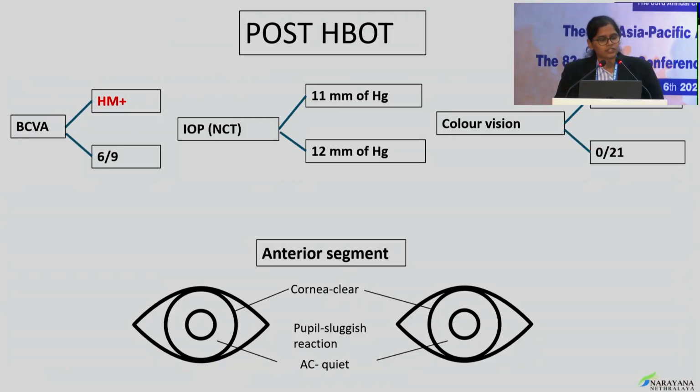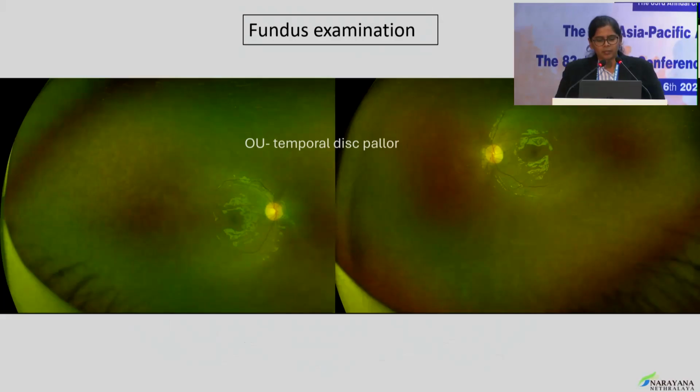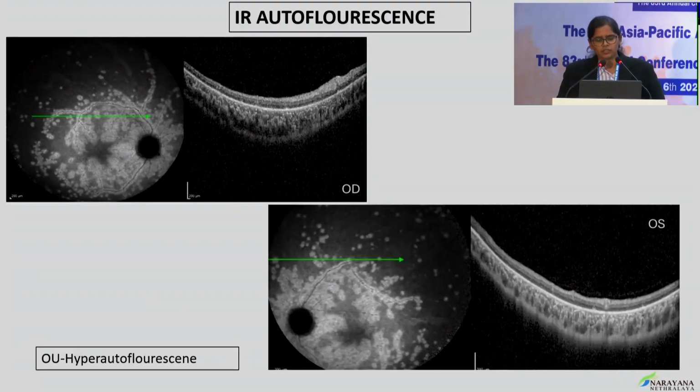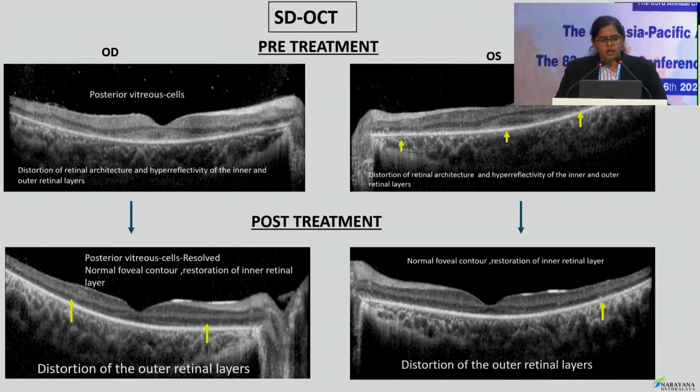Post the hyperbaric oxygen treatment, his best corrected visual acuity in the right eye was hand motions, whereas in the left eye it improved to 6/9. His intraocular pressures were normal, anterior segment was quiet. Fundus examination still showed mild temporal disc pallor, but the patient developed these nummular lesions all over the retina. IR autofluorescence showed hyperautofluorescence. OCT post-treatment, in the lower panel we can see that the posterior vitreous cells had resolved, the foveal contour was normal, restoration of the inner retinal layer, but there was still mild distortion of the outer